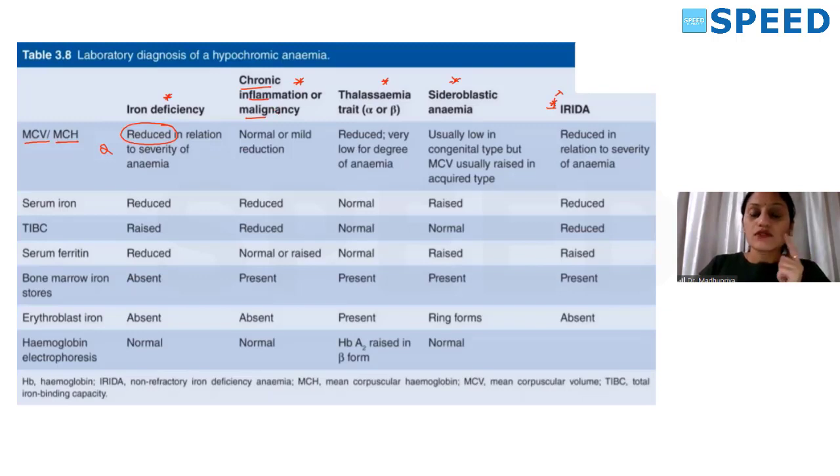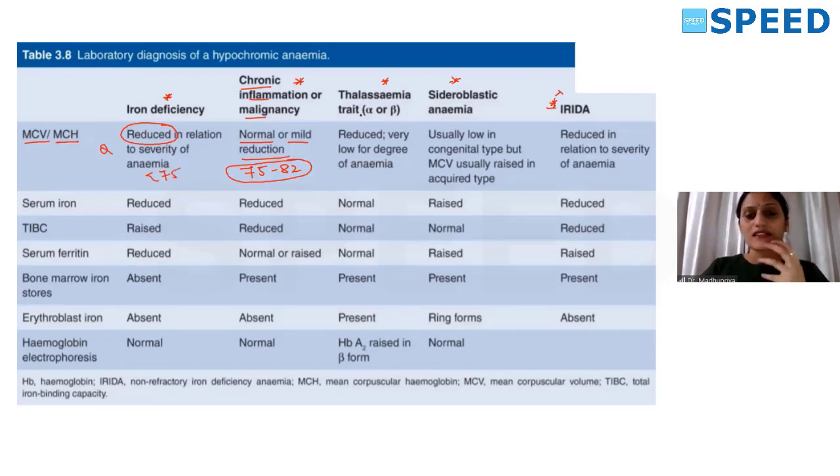In anemia of chronic disease, due to chronic inflammation, MCV is maintained normal or mildly reduced. According to Hoffbrand, on average the MCV will be maintained between 75 and 82. Here it will be less than 75.